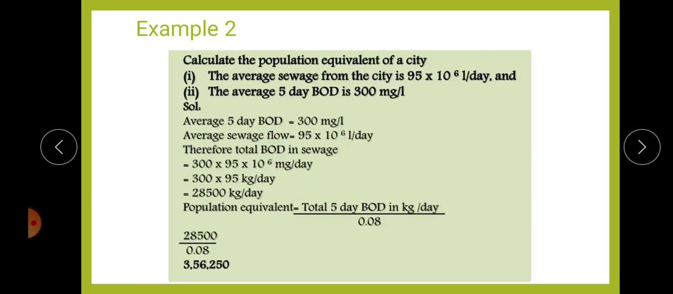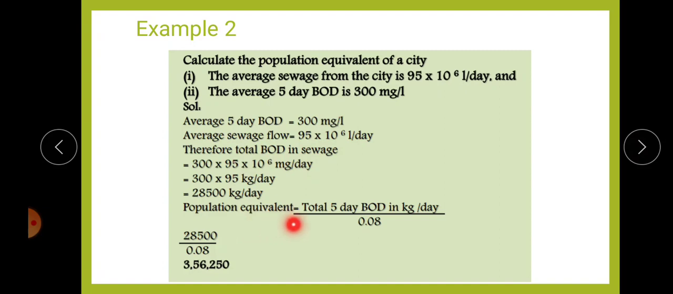Next is a problem on population equivalent. Calculate the population equivalent. The average sewage flow from the city is 95 into 10 raised to 6 liters per day, and the average 5-day BOD is 300 milligram per liter. So the total BOD of the sewage is obtained by multiplying these two, that is 300 into 95 into 10 raised to 6, which is 28,500 kilogram per day.